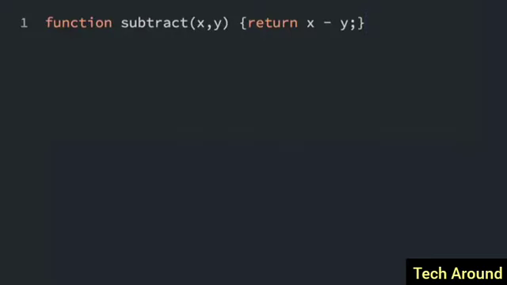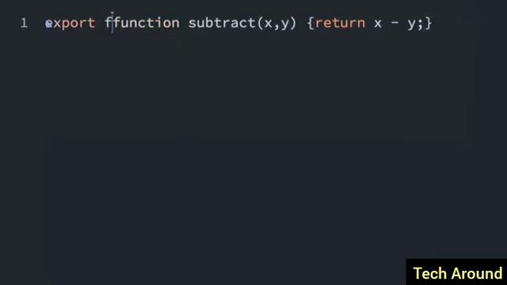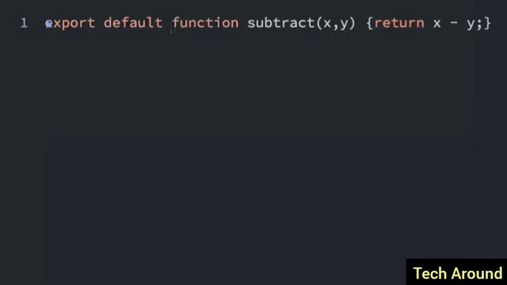Before, when I talked about exports, I was talking about named exports. There's also something called an export default. This is a fallback export, and it's often used if you only want to export one thing from a file. So let's say I want this to be my fallback export, and I'm only going to export this one thing from the file. I can just put export default. So now we know that this is the fallback, basically the one thing we're going to export from this file.